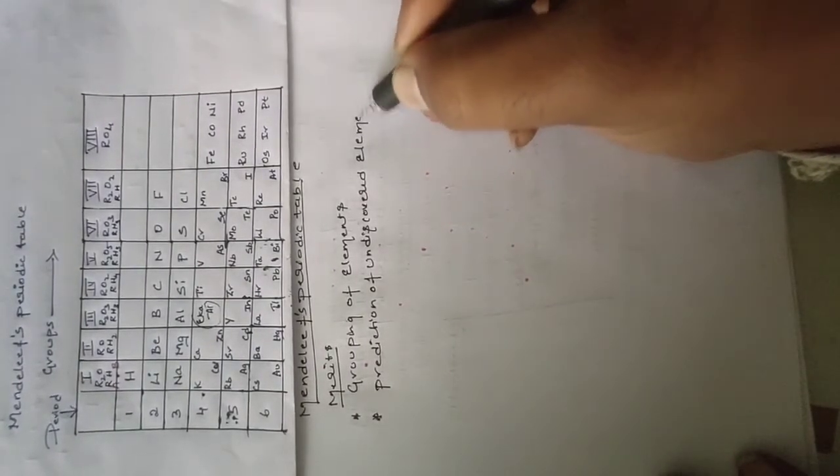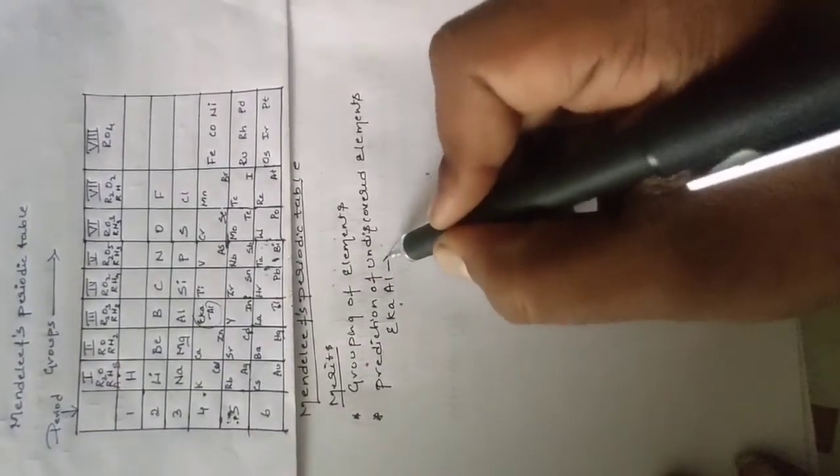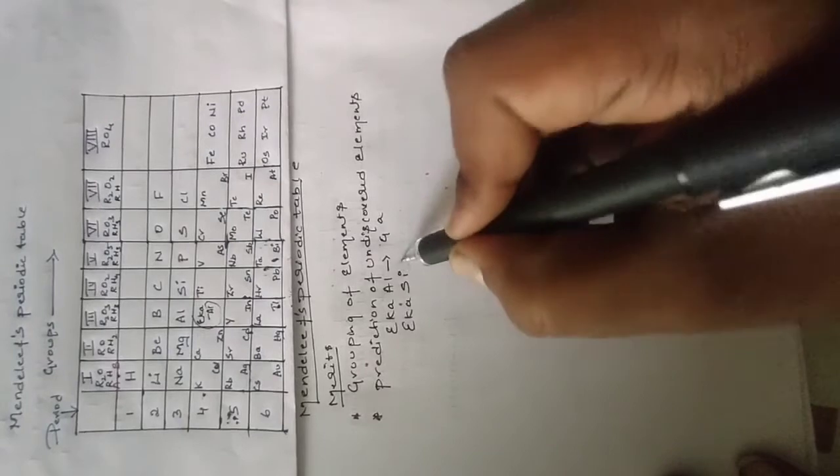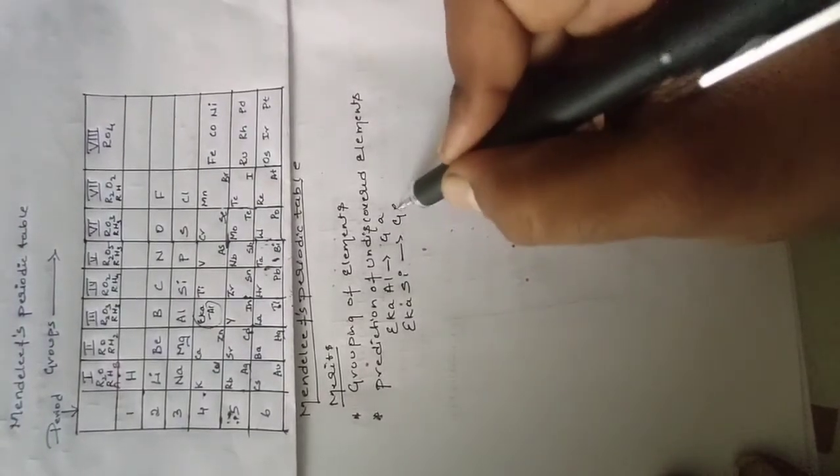What is given is the prediction of undiscovered elements. For Eka aluminium, we got gallium, correct, no? Eka silicon, we got germanium, Eka boron, we got scandium, Eka magnesium, we got technetium.